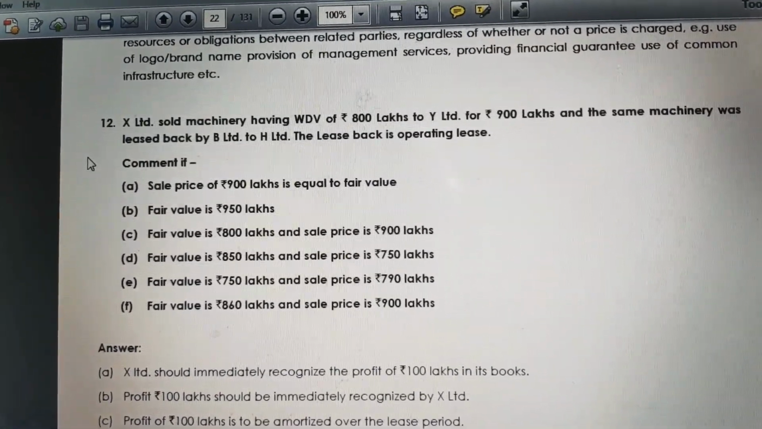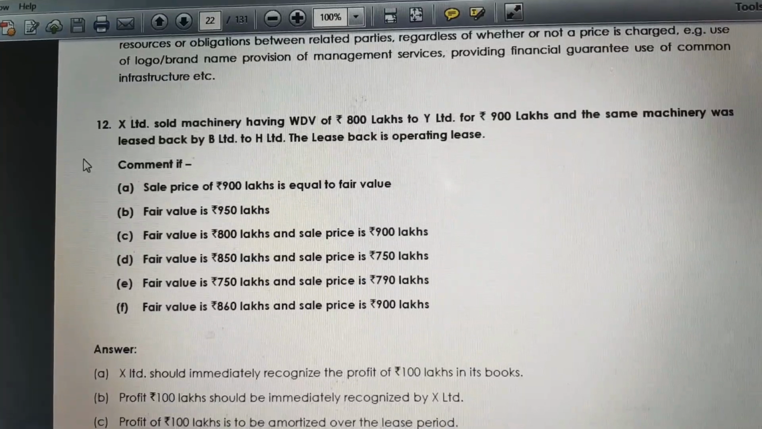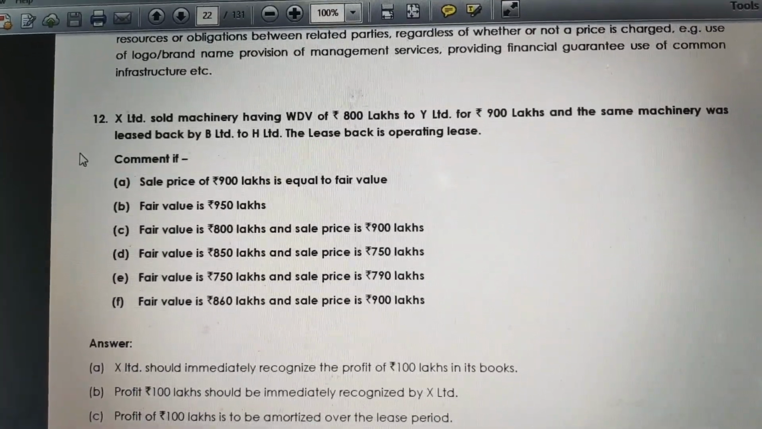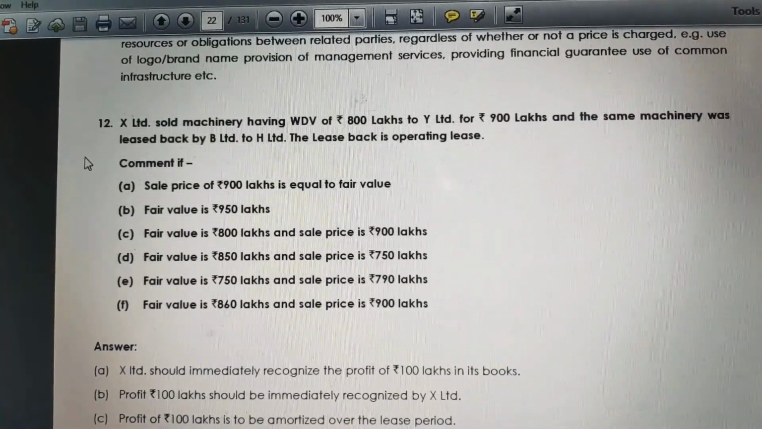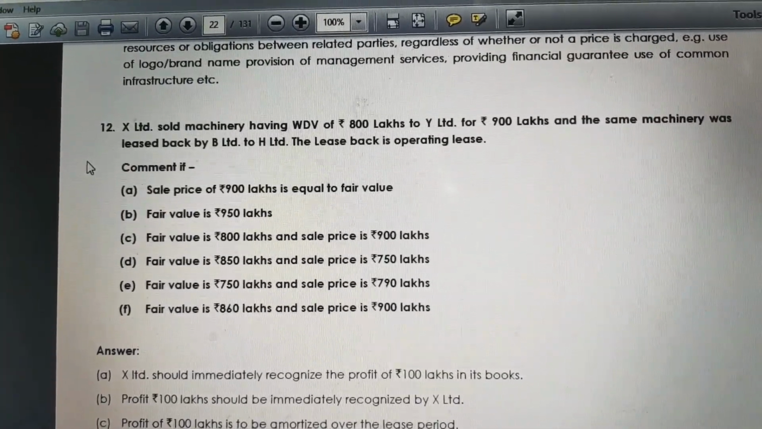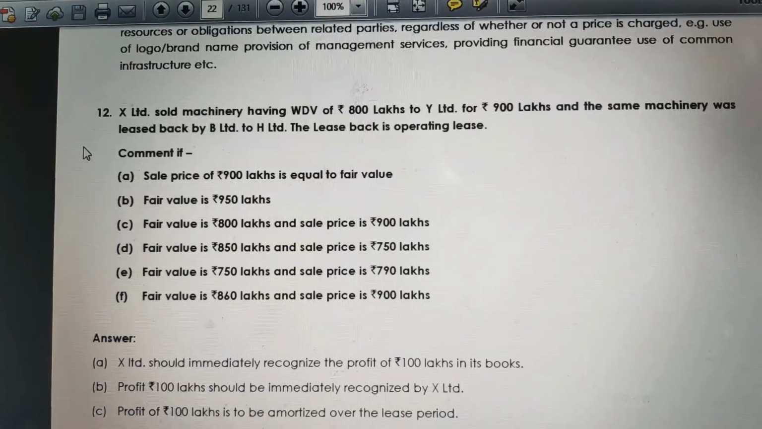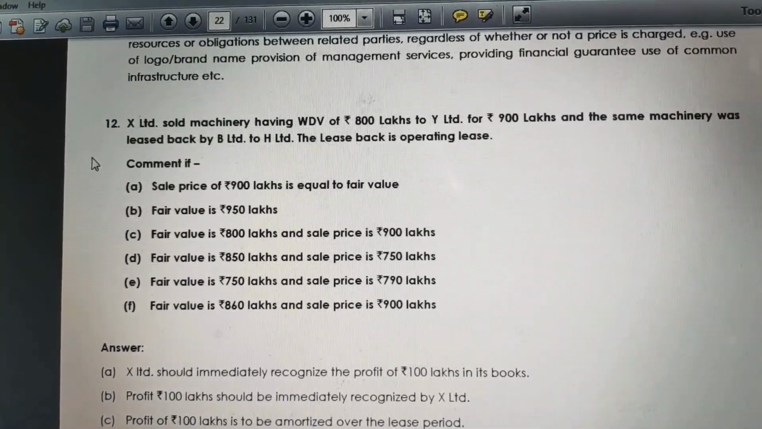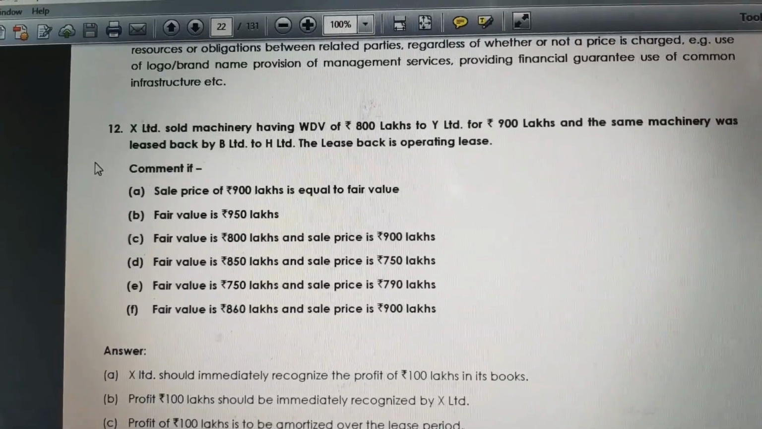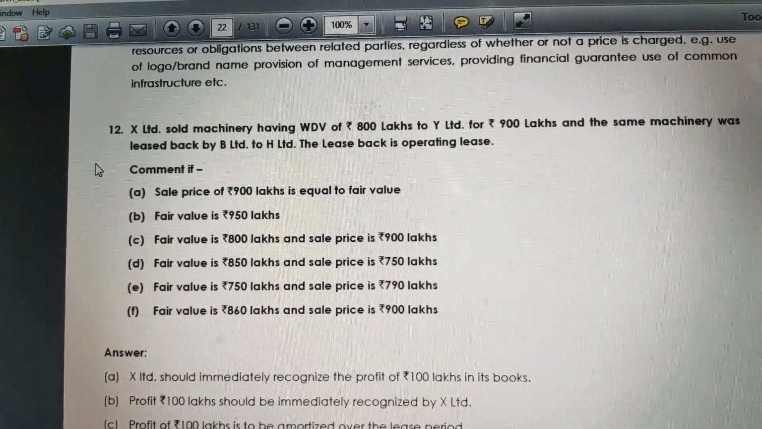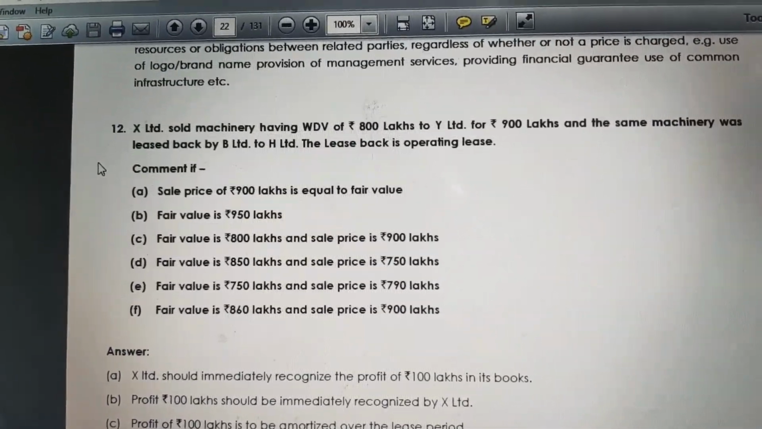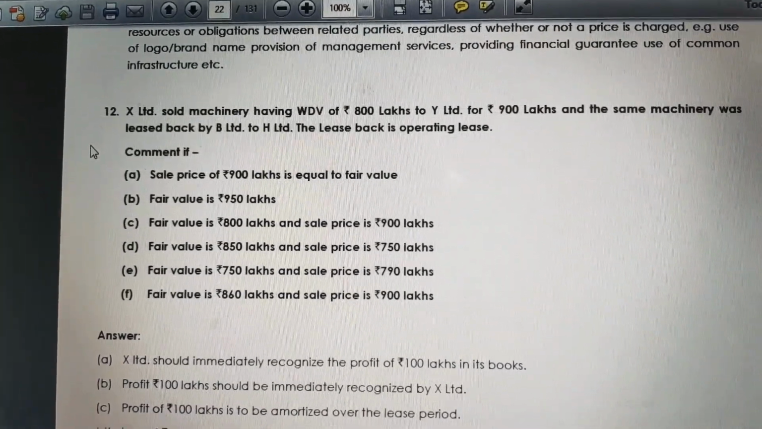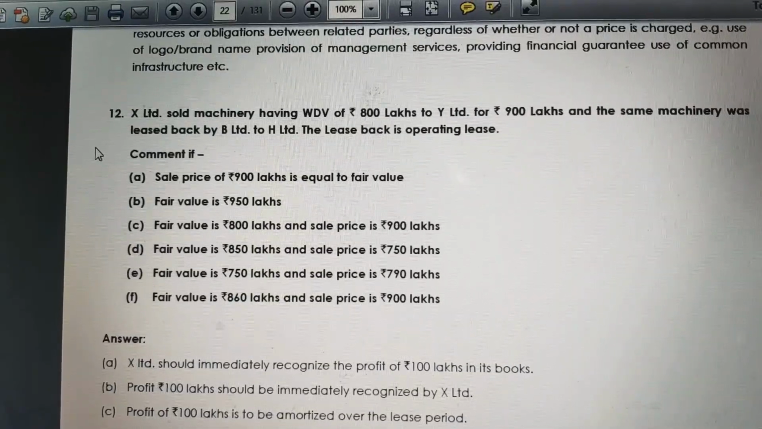Question number 12. X Limited sold machinery having written down value of 800 lakhs to Y Limited for 900 lakhs, and the same machinery was leased back by B Limited to H Limited. Actually there was a mistake in the question, friends. It should be Y Limited to X Limited, taking it back. Why? Because if you understand the question, the same machinery was leased back. It indicates that the same two entities are involved. So Y Limited has again leased it back to X Limited.